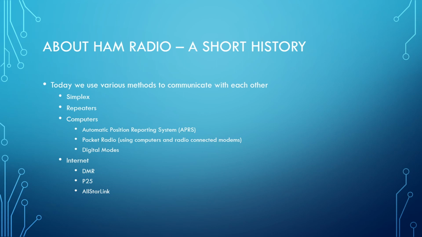Yaesu, the Yaesu Corporation, has their own version called Yaesu System Fusion. We use the internet as a backbone for a lot of these. For example, DMR, P25, and AllStarLink all use the internet as a backbone to link repeaters and users together to let people talk across really the world just from a handheld.